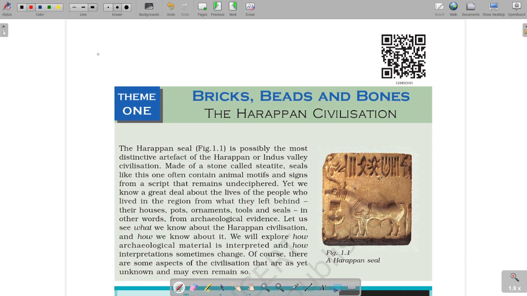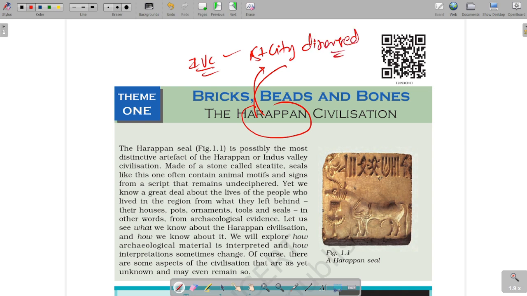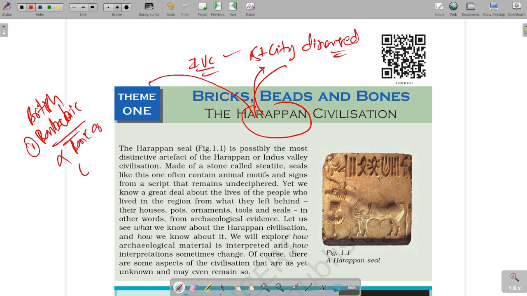The Harappan civilization. Guys, it is another name of the Indus Valley civilization because Harappa is the first city discovered. Before this discovery, the Britishers had always seen us as a barbaric civilization, that we don't have any basic knowledge of civic activities, that we are born to be ruled.